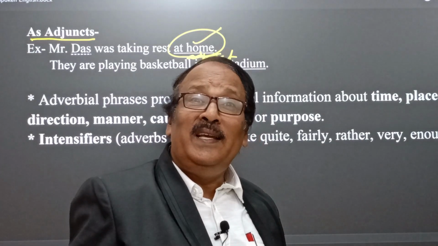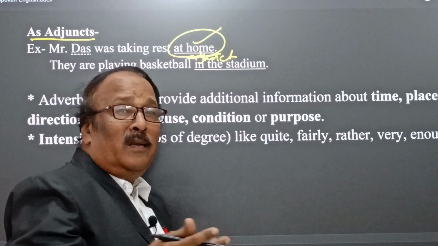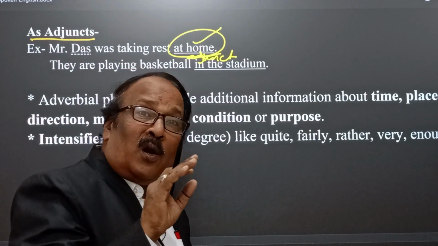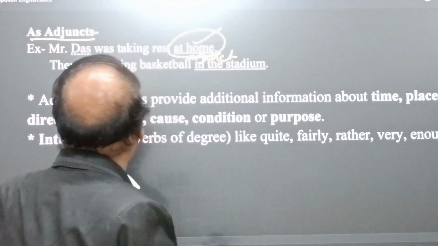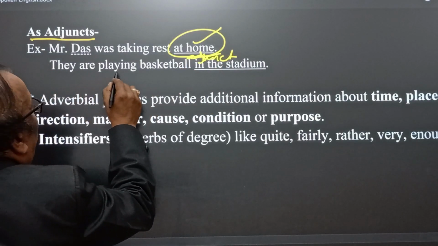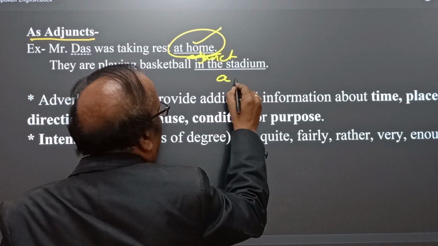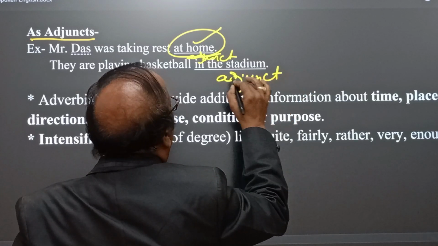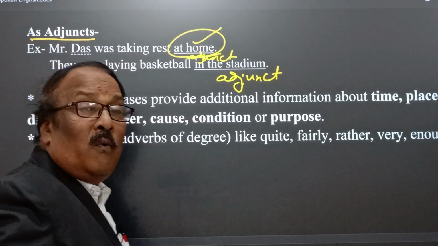Mr. Das was taking rest. If we remove at home, then definitely the structure of the sentence will not be disturbed and it will be a correct sentence. Yes, therefore, adjunct can be removed. They are playing basketball in the stadium. In the stadium, adjunct, because this place, they are playing what?